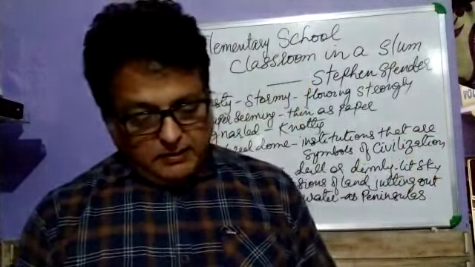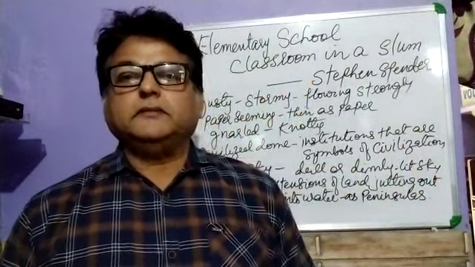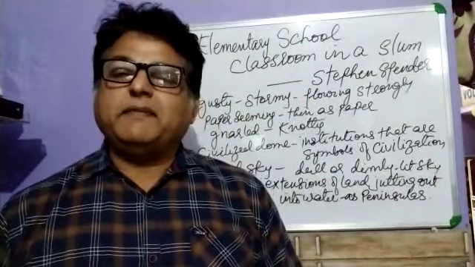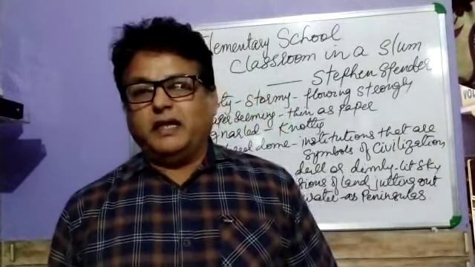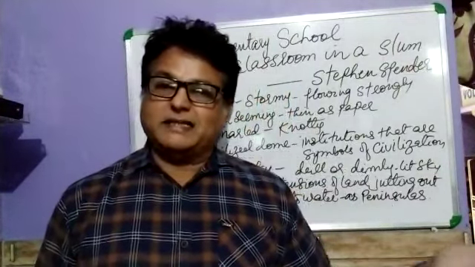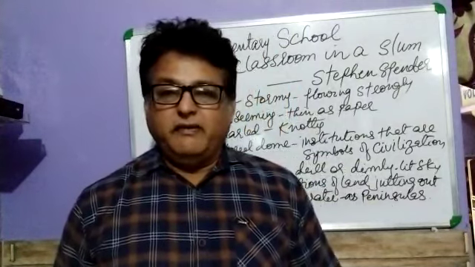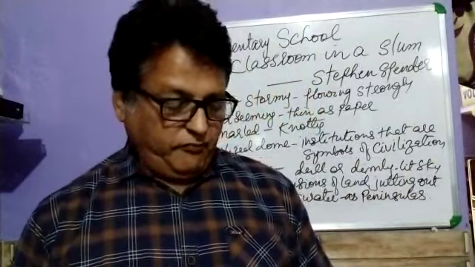In the first paragraph, the poet describes the pathetic and miserable condition of the children who are studying and who live in a slum area, and who are generally very poor, very weak and hungry also. So let's see what is in the poem.